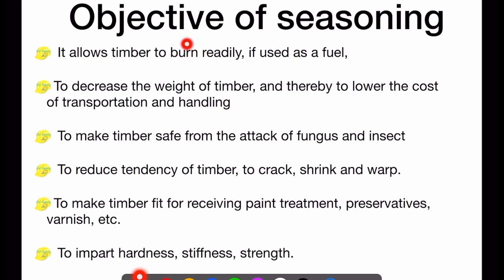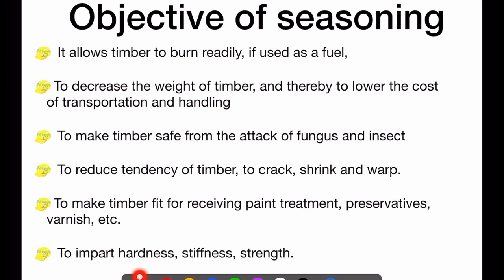If it is to be used for burning, by reducing the moisture content of the timber, the timber can burn readily, right? If we want to use this wood as a fuel, it can burn easily because we have reduced the moisture content of the wood. It also reduces the weight of the timber and thereby lowers the cost of transportation and handling, right?